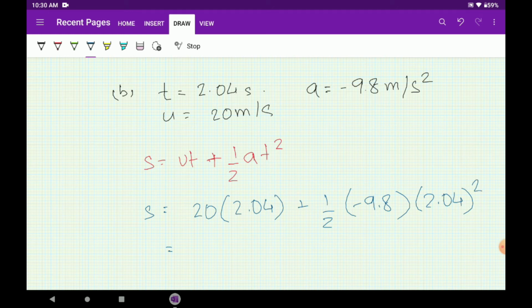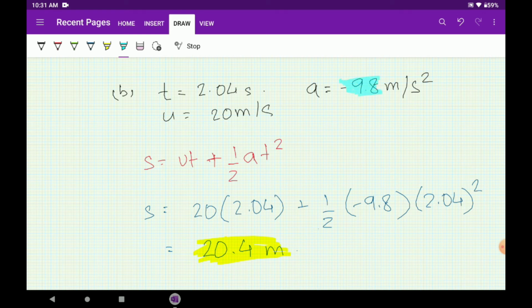So it will take some calculations here. It will come around to 10 into 2.04 plus half minus 9.8 half. So it will come roughly around 20.4 only after all calculations, because if we round 9.8 up to 10, it will come around 20.4. Okay, please do the calculations, and this will need a scientific calculator, I guess, because the value of g, 9.8, is actually creating the confusion here.